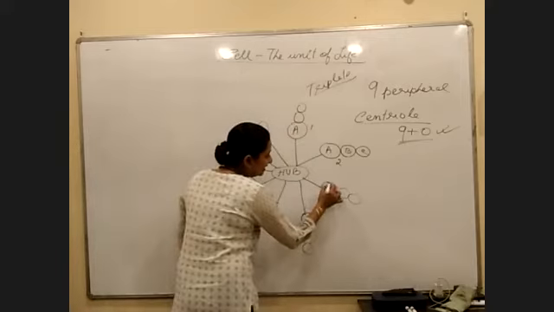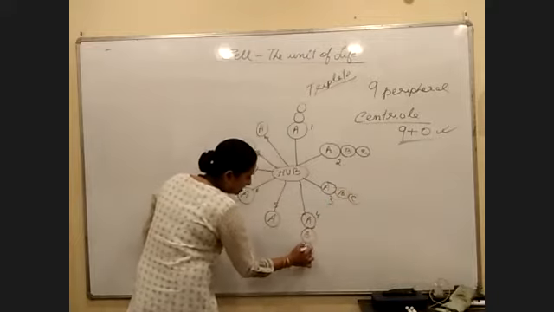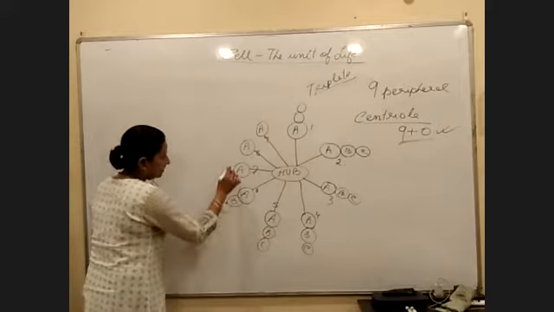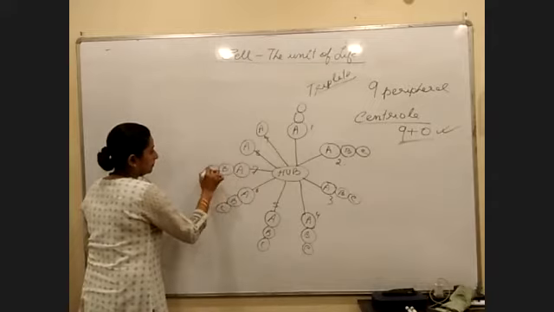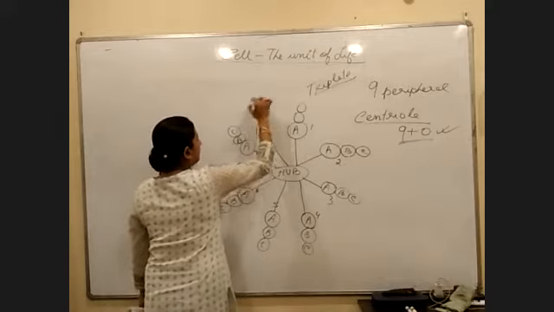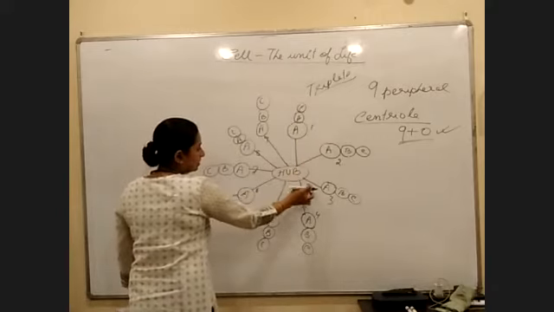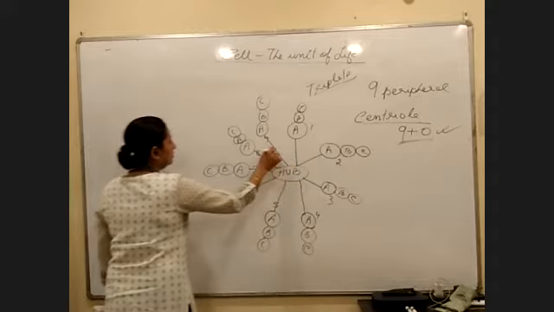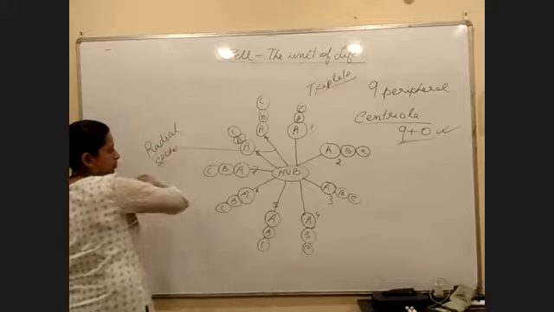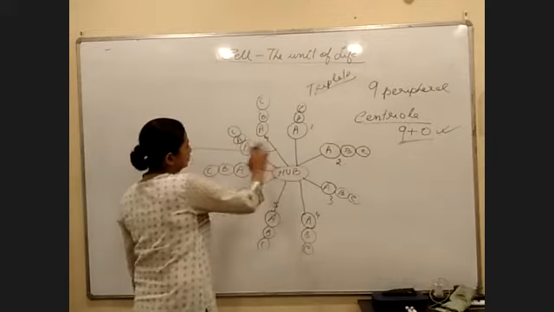Now, as I said, they will remain in the form of a triplet A, B, C. The same arrangement in all the cases, A, B, C. Right? So this is the first thing. Second, these spokes are called radial spokes, right? Radial spokes will arise from the hub. What are the spokes? Nothing but tube-like structures again.